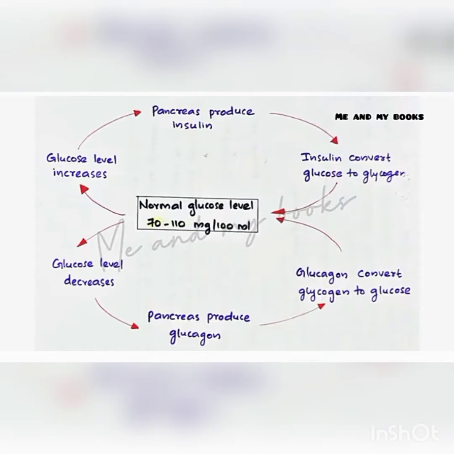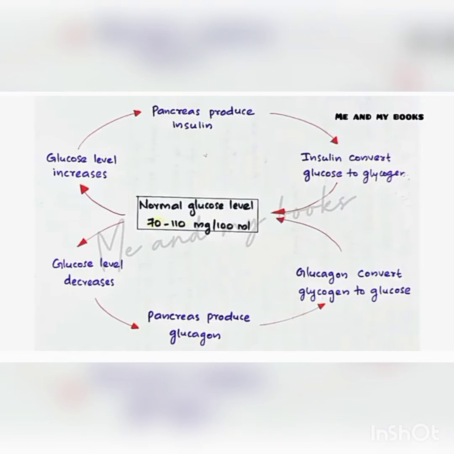Next, this is one flow chart. The normal level of glucose in the blood is 72 to 110 mg. When it increases, what will happen? The glucose level increases, the pancreas produces insulin, correct? Insulin converts glucose to glycogen. Like this you can study. When it is low, glucagon level increases.